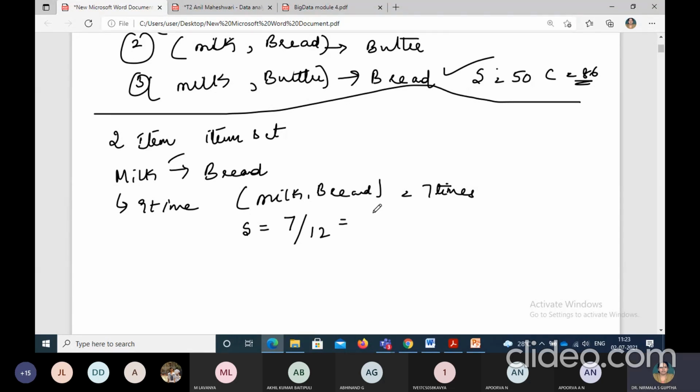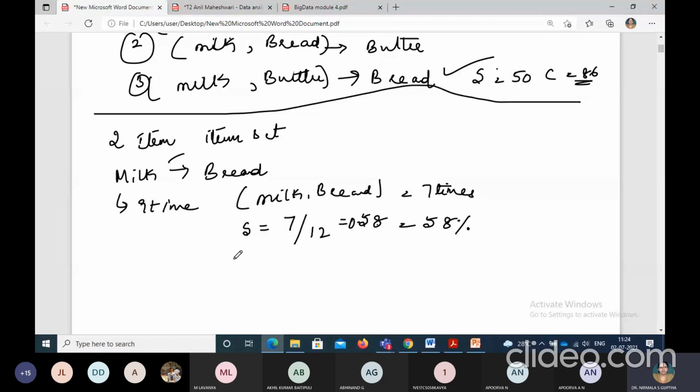You got mobiles in front of you. 7 divided by 12 is how much? 12 5s are 60. 0.58. Okay, 0.58. So obviously 0.58 means it is 58%.